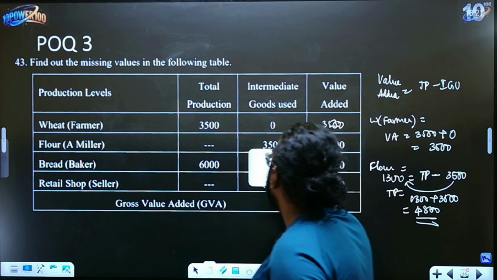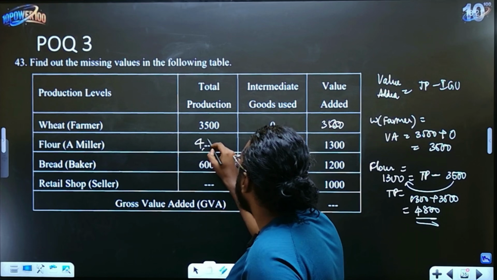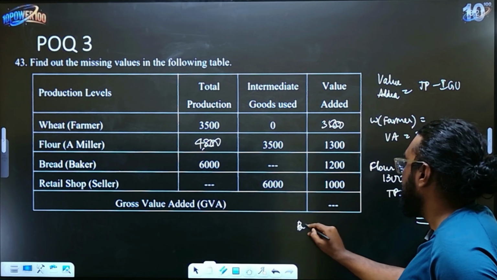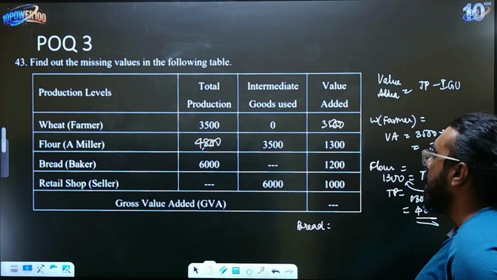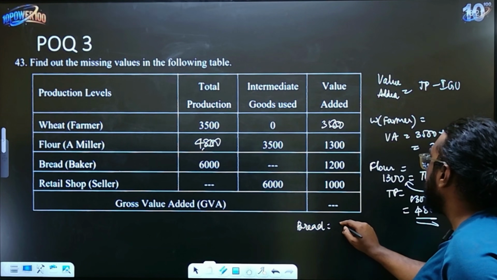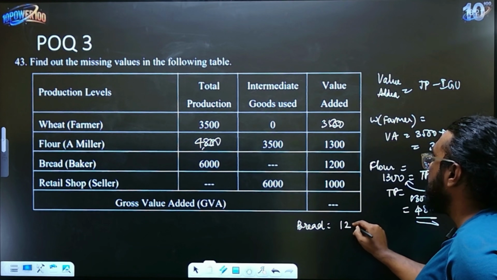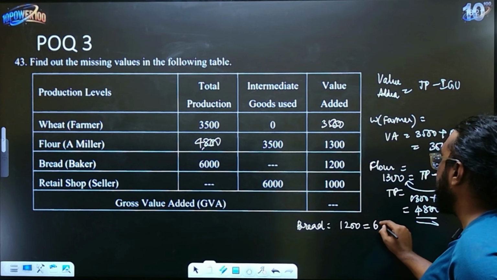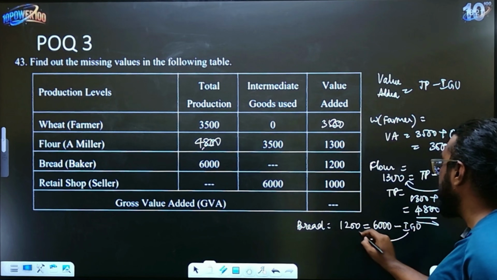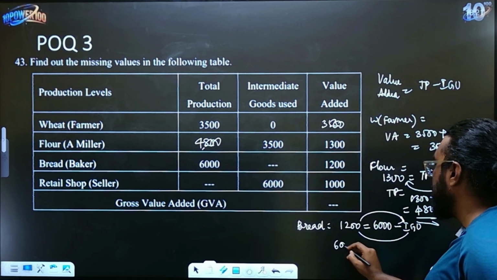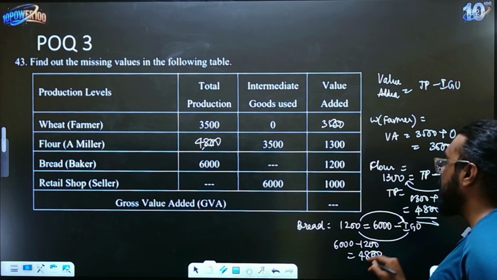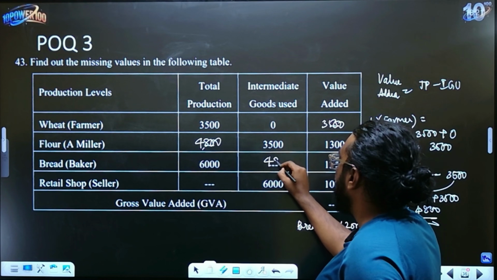Oh, sorry, 4,800. Okay, next one, bread. Now let's find what is missing. We have to find intermediate goods used. Value added is 1,200, total production is 6,000, and intermediate goods used is not known. So bring this side and bring this side. So 6,000 minus 1,200 is nothing but 4,800. So your answer is 4,800, children.